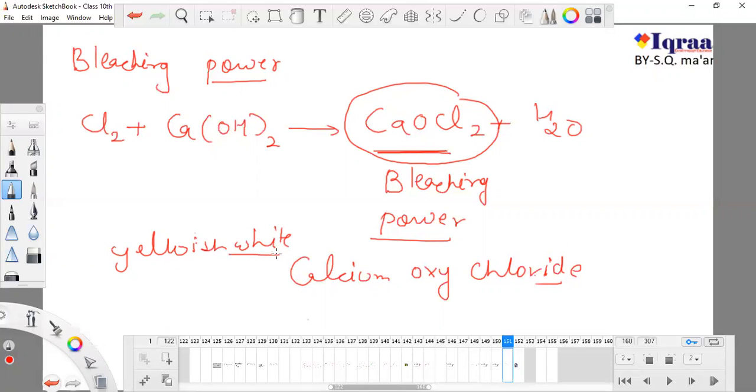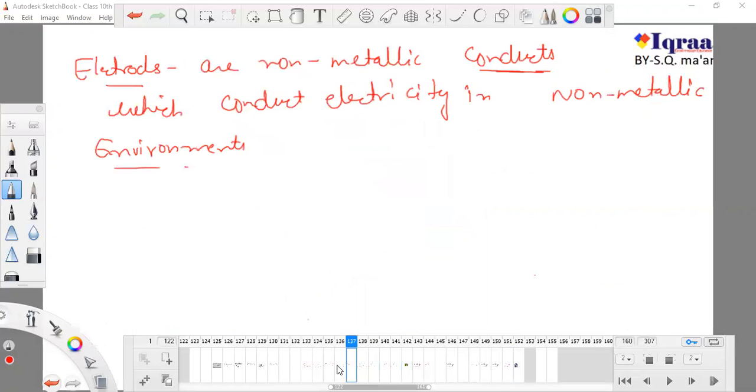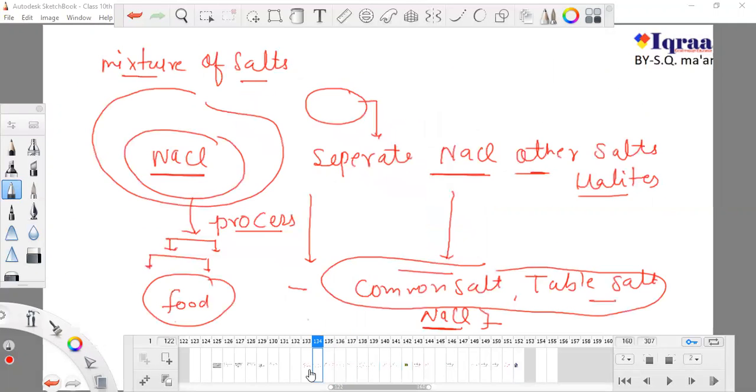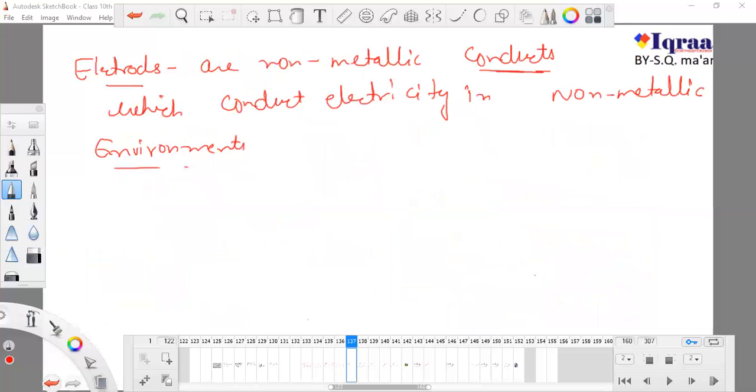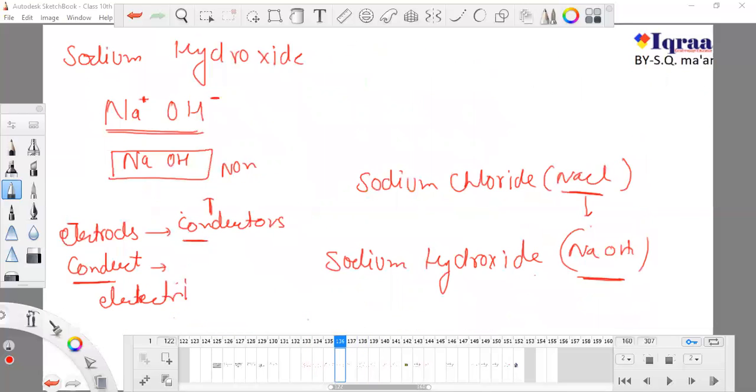The manufacturing plant or factory which produces this bleaching powder is known as the Hasner-Clever plant. Before starting all these things, we studied that our chemical industries cannot do anything without NaCl.